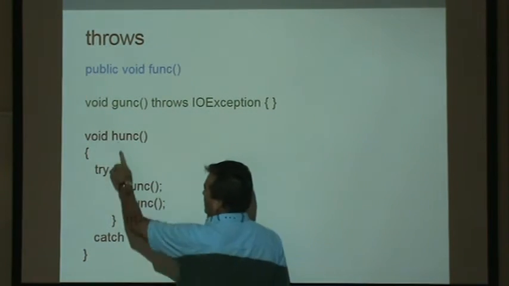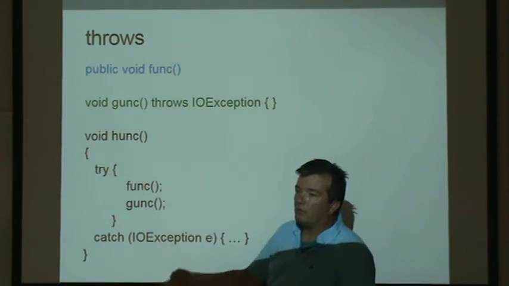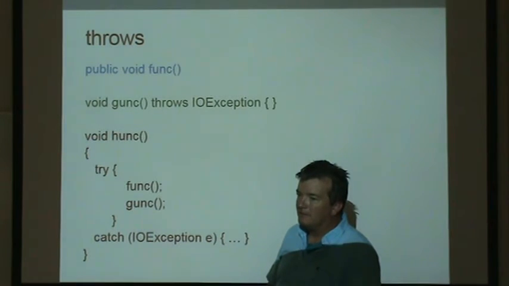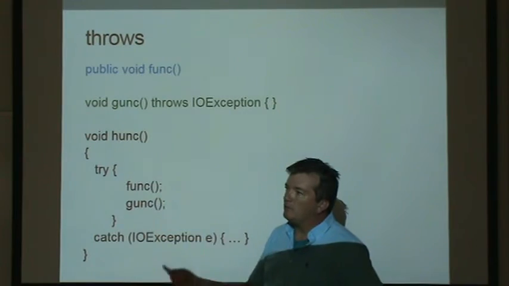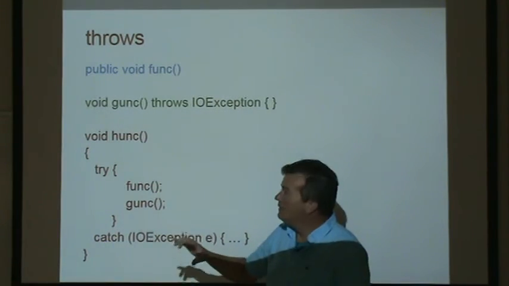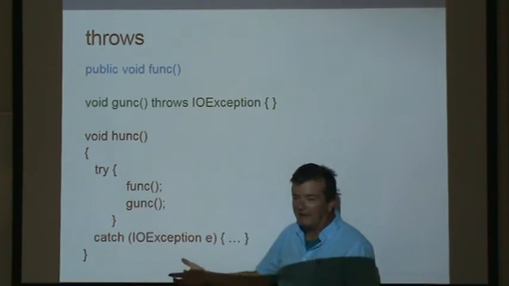Or should we allow methods that call it to handle it the way they want to? Because they may all handle it differently. Some may say, if the file's not there, terminate me. Other ones may say, if the file's not there, I have a backup file. I can handle it. But this function may not know how the caller wants to handle it.